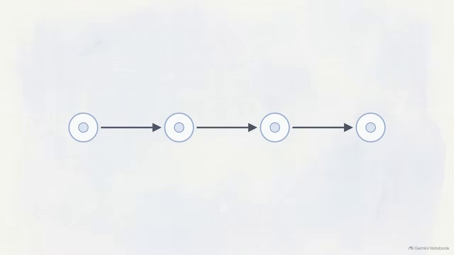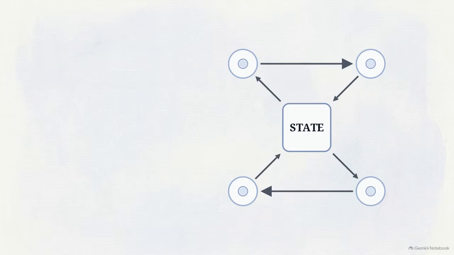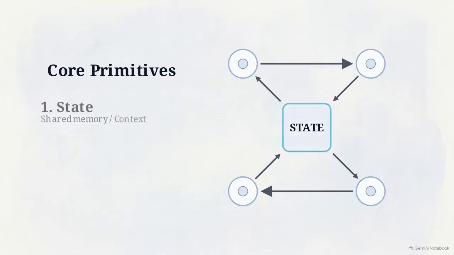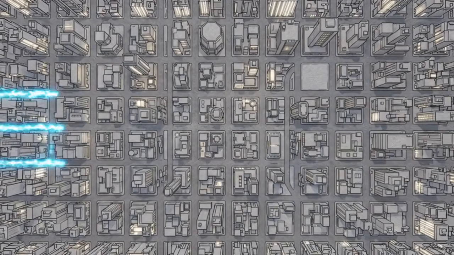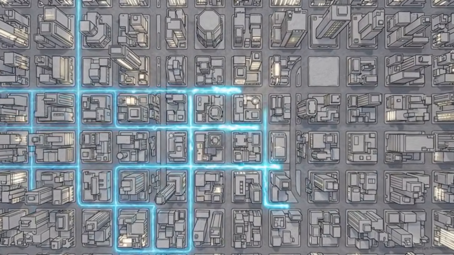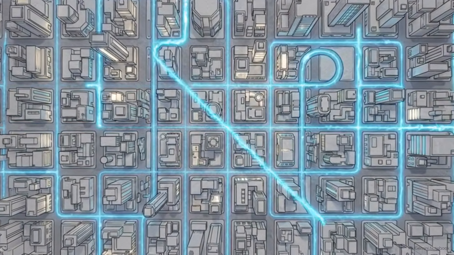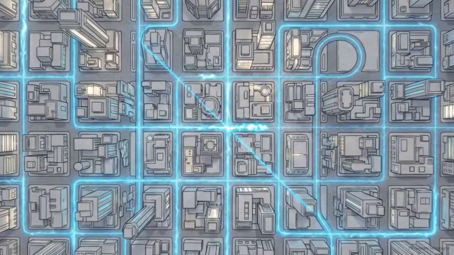It discards the linear pipeline in favor of a graph-based architecture. Developing in this framework means organizing logic around three core primitives: state, nodes, and edges. This stateful, highly controllable graph architecture provides the structural foundation required to build a fully functioning AI agent.